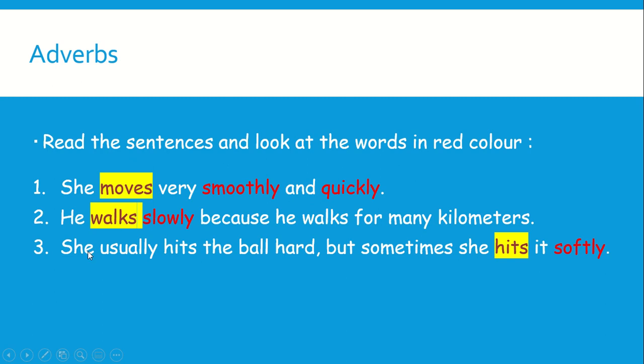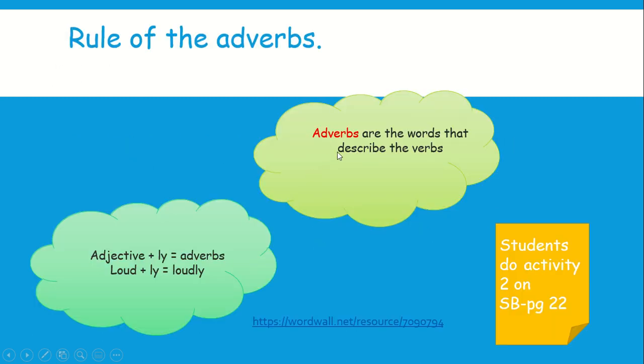She usually hits the ball hard, but sometimes she hits it softly. So how does she hit the ball? You will say she usually hits the ball hard, but sometimes she hits it softly. So softly is the adverb. It describes the verb hit. So the adverbs are words that describe the verbs.